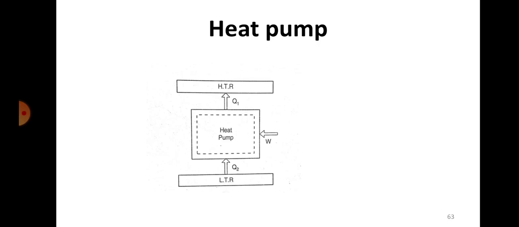Same as in the case of an AC also. You have to supply power to that, only then is it possible to transfer heat from a low temperature reservoir to a high temperature one. By nature, it's not possible. Heat will always flow from a high temperature region to a low temperature region only. If your temperature is 50 degrees Celsius and there is another system at 30 degrees Celsius, then heat will definitely flow from 50 degrees to 30 degrees only. It is impossible from 30 degrees to 50 degrees, not possible. Okay, so that's a heat pump.